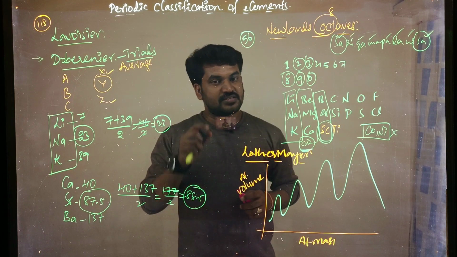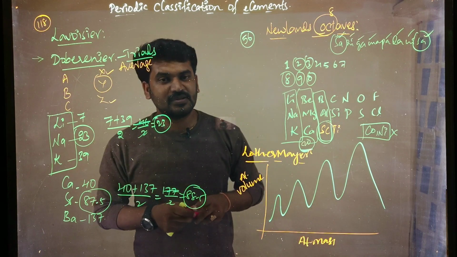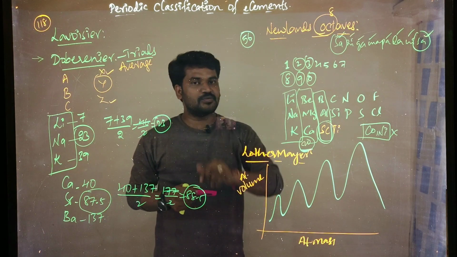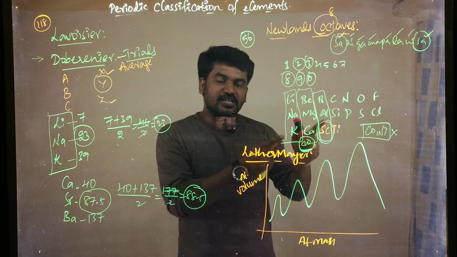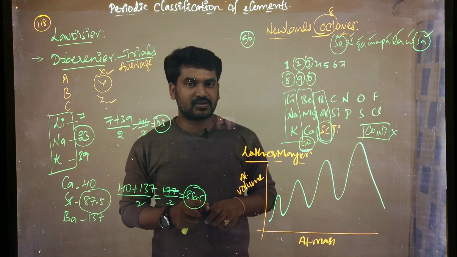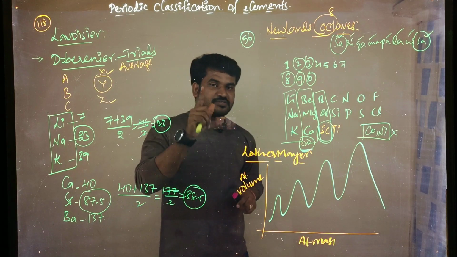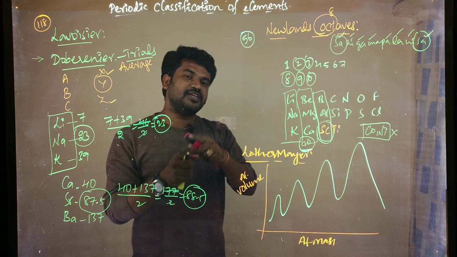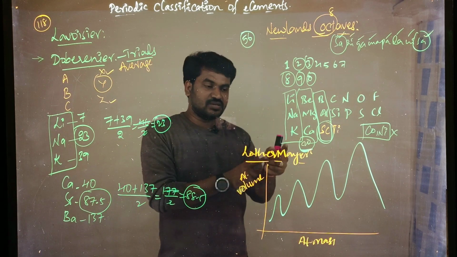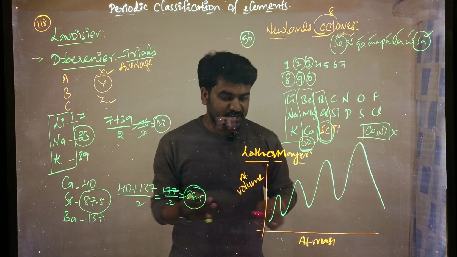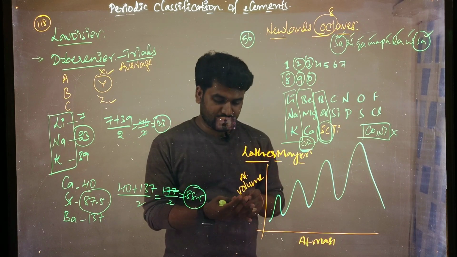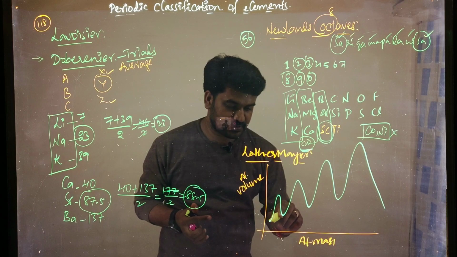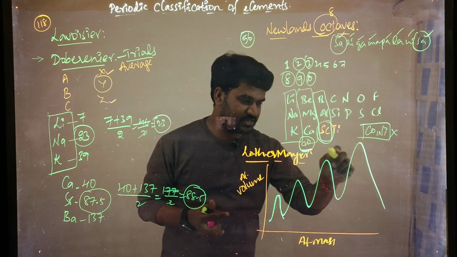What he observed is that elements having similar chemical properties are arranged in similar positions of each peak. This is one peak, and second, third, fourth, like this.